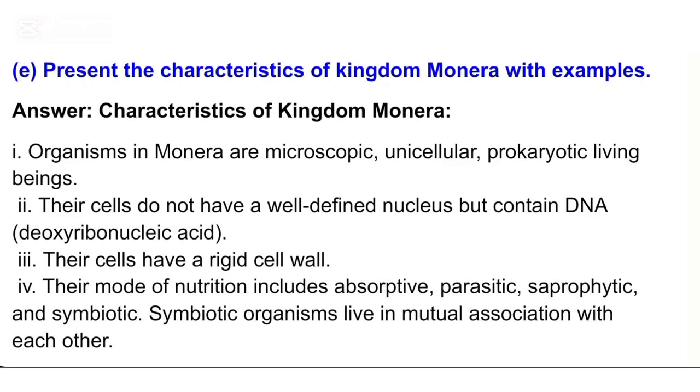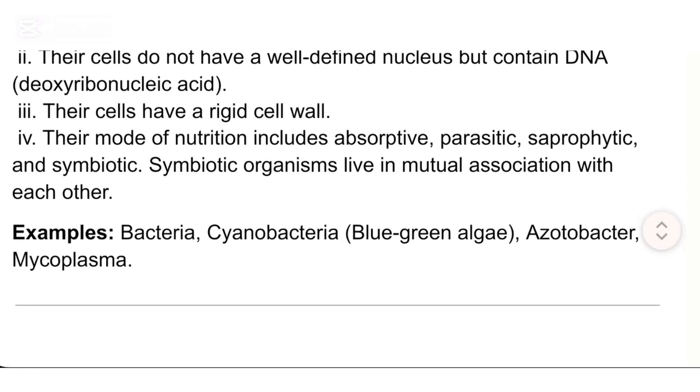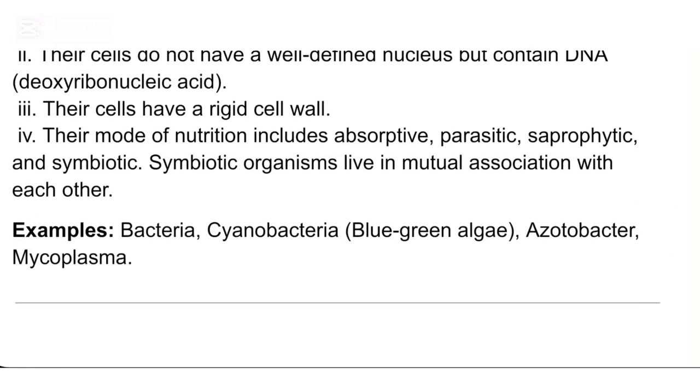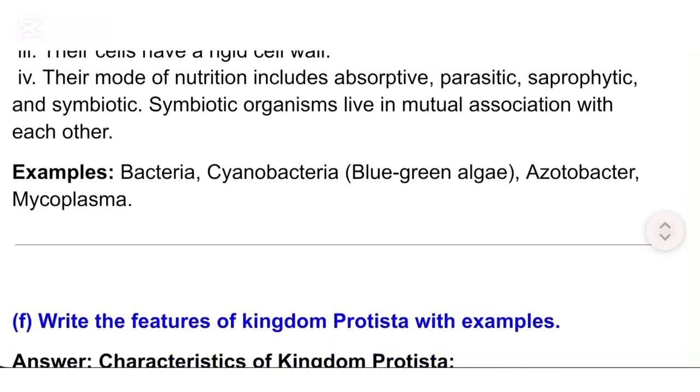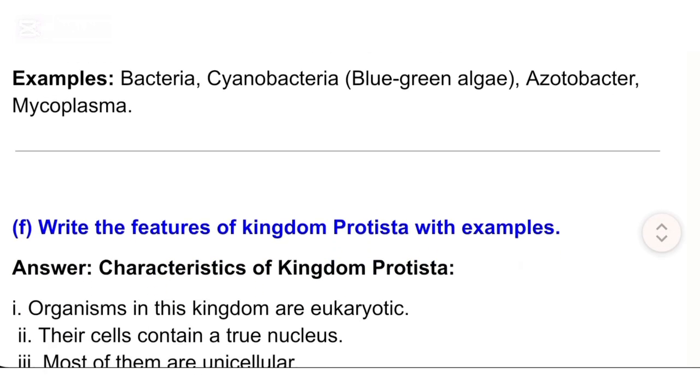III. Their cells have a rigid cell wall. IV. Their mode of nutrition includes absorptive, parasitic, saprophytic, and symbiotic. Symbiotic organisms live in mutual association with each other. Examples: bacteria, cyanobacteria, blue-green algae, Azotobacter, Mycoplasma.